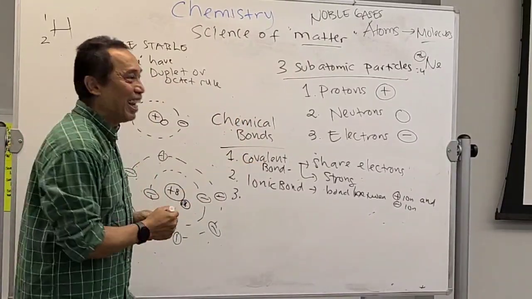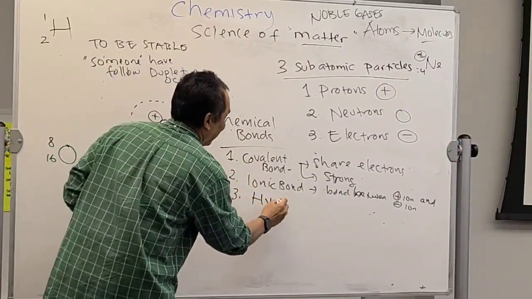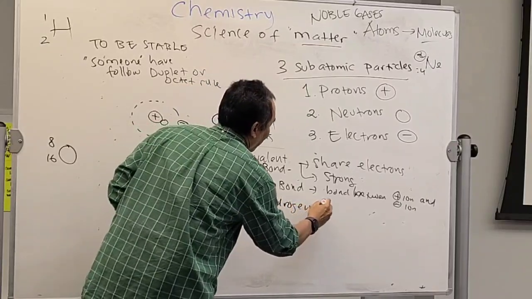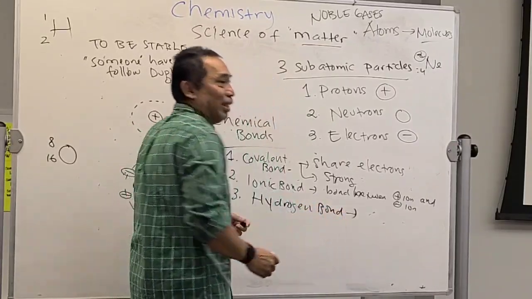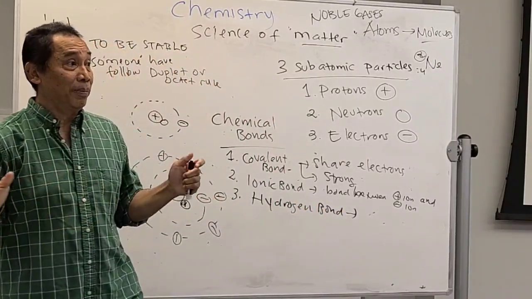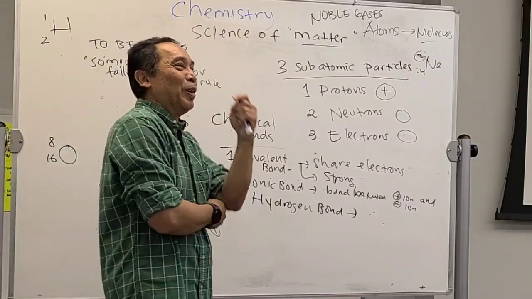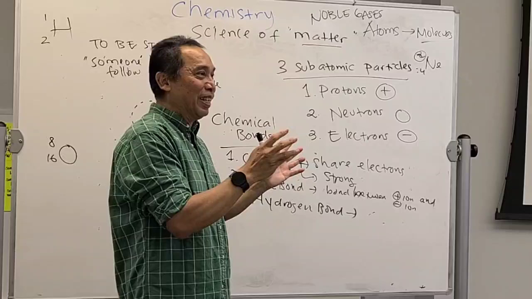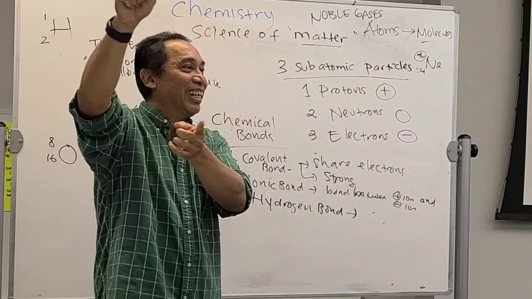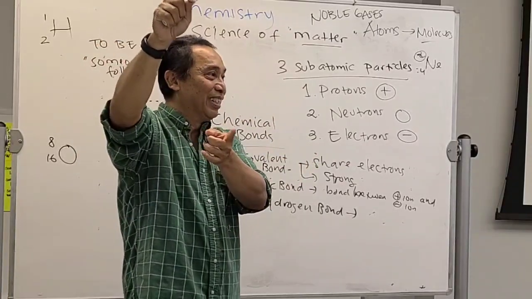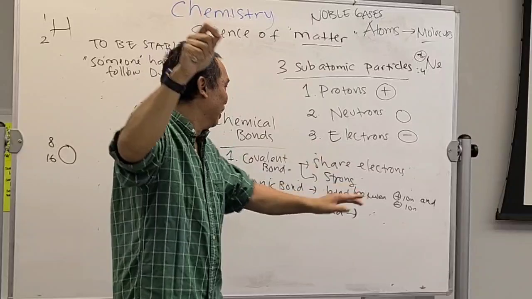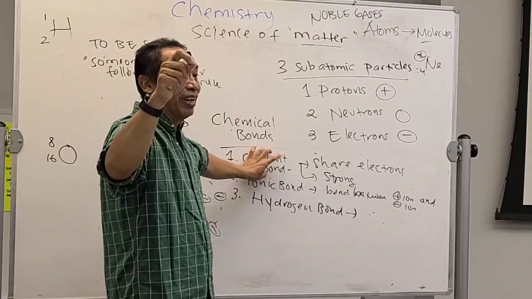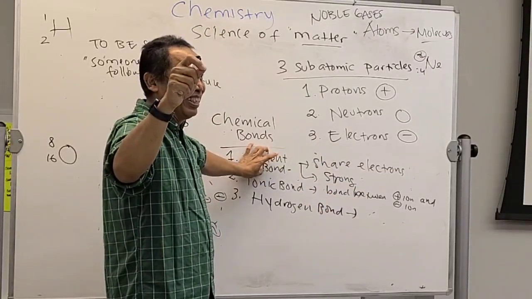Get it? The last one is the hydrogen bond. This is just like an affair. Let's say a wife has a husband, but she also has another man, outside that family bond, outside that covalent bond. So it's just like an affair.